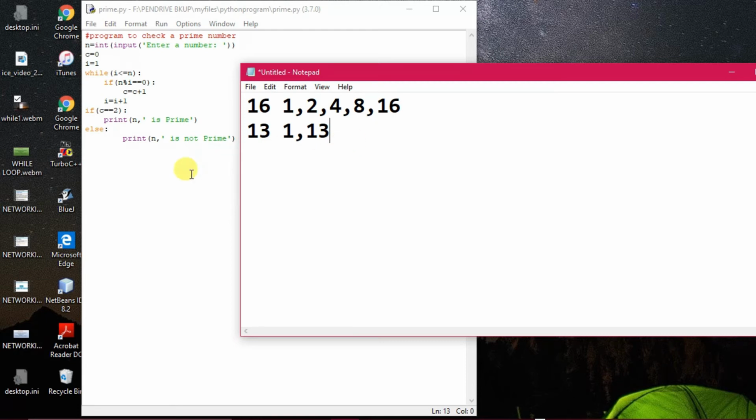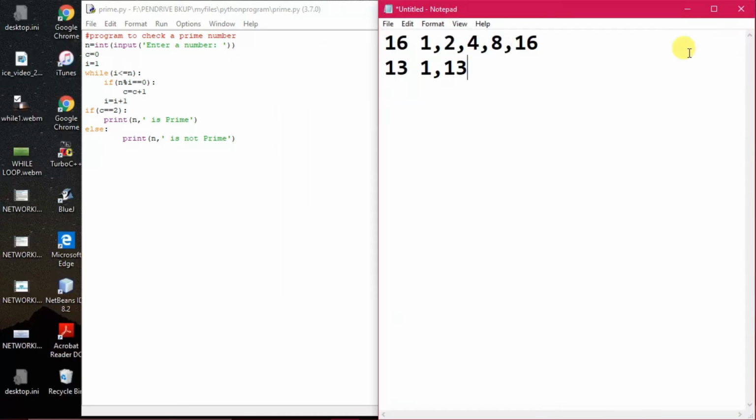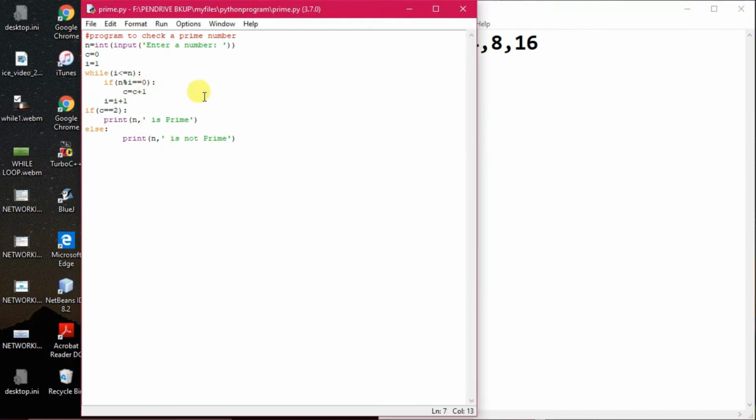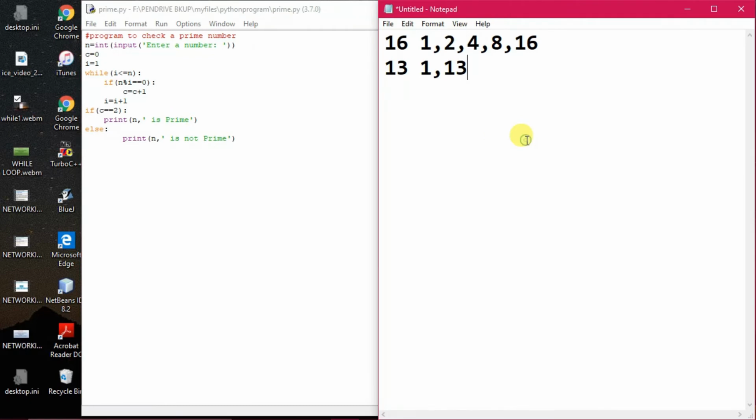Now here we have to find in a similar manner how this is to be done. I'm using the notepad in order to make you understand as a board. So what is happening here? The program has been made in such a way that it counts the factors. Here C is responsible for counting the factors. When you input a number, say you have entered 16, it will start checking from 1 to 16. You take the input in N, and 1 is less than 16, and 16 will be divided by 1. When this becomes true, C will increase its value by 1, and then I also increases.